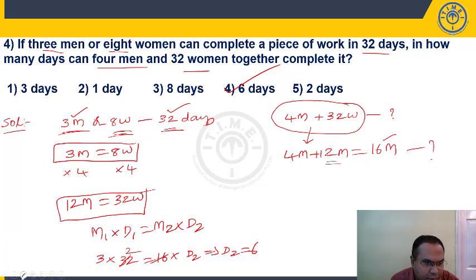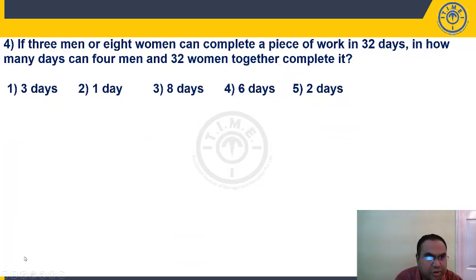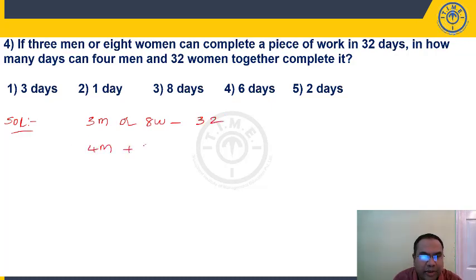Now, same question. There is a shortcut to solve this question. 3 men or 8 women can complete a work in 32 days. 4 men plus 32 women will take how many days? So, we have a shortcut technique, a shortcut trick, to solve this question.